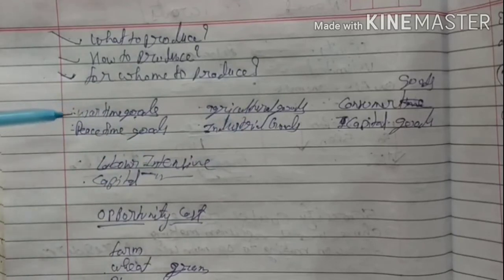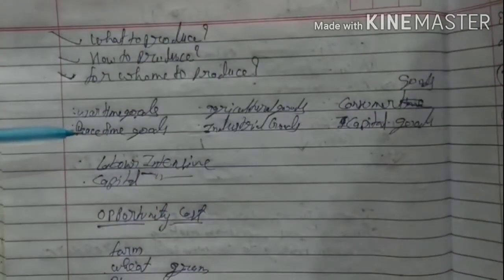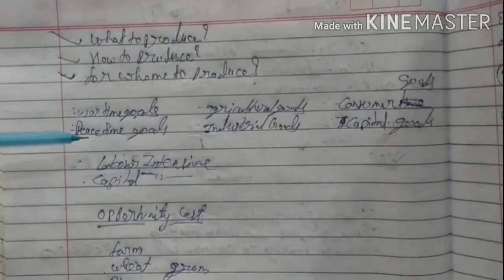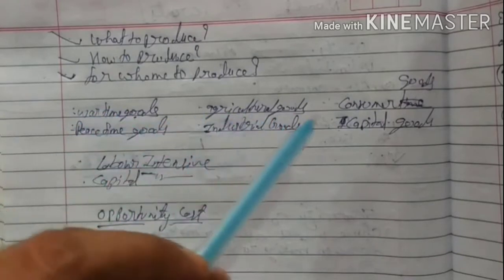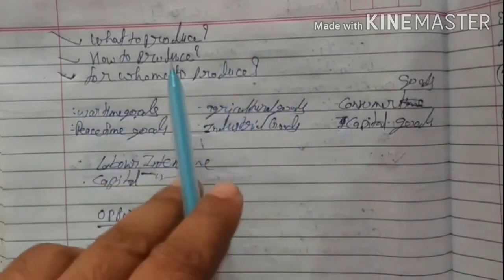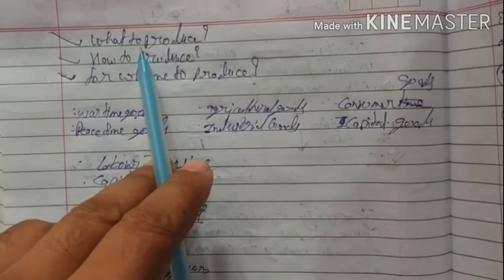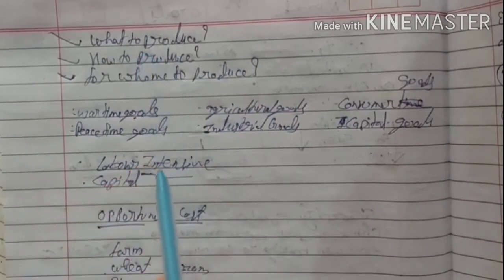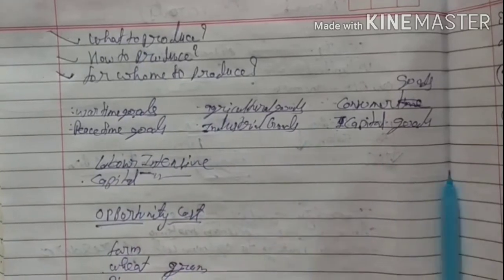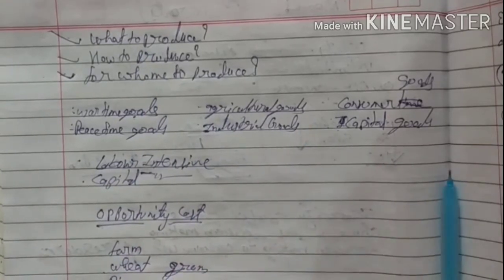Then if we require wartime goods, we need to produce wartime goods. If we don't require wartime goods, if our relations are good with our neighboring countries, then we need to produce peacetime goods. So the answer to this problem, what to produce, can be obtained by the study of all these: what the requirements of the economy are and what will be beneficial for the economy to produce.